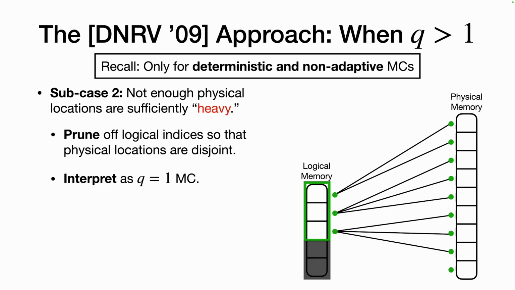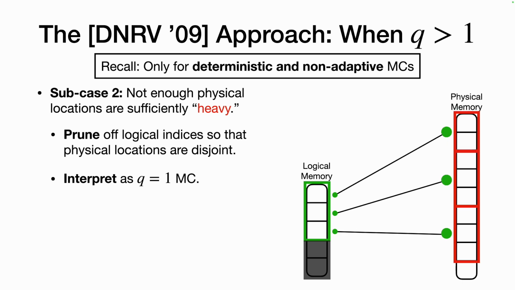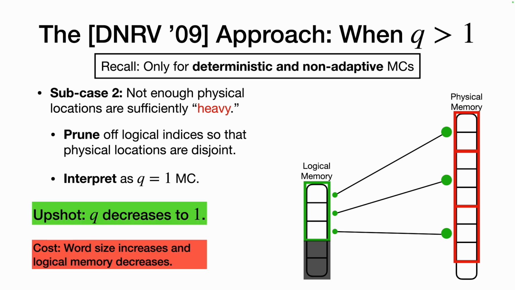And so if you squint at it, you can interpret it as a memory checker with query complexity 1, where we can combine all of the physical locations that correspond to a given logical memory cell, and there's a query equals 1 memory checker. So the benefit is that q is now 1, and so we can apply our base case. But the cost of this is that the word size is going to increase to incorporate these large physical memory cells, and the logical memory once again decreases here from 5 to 3.